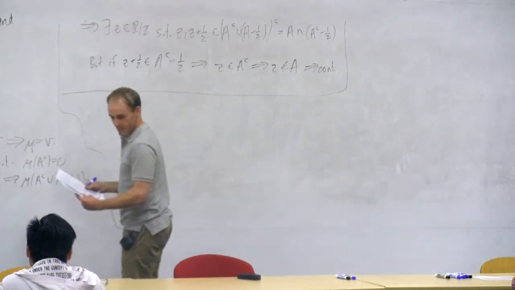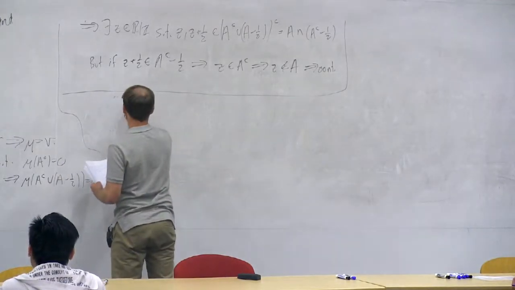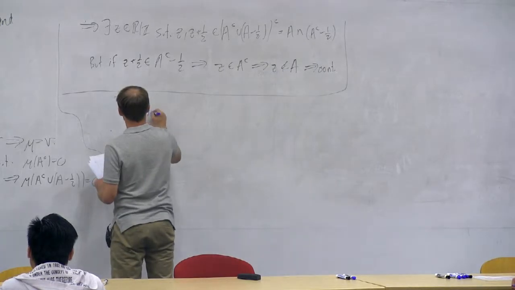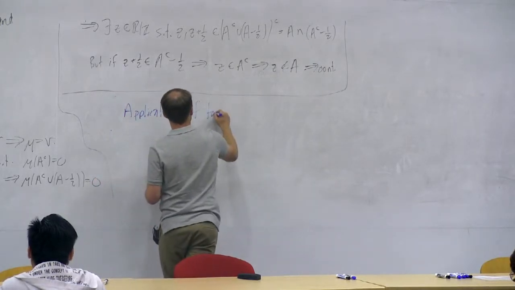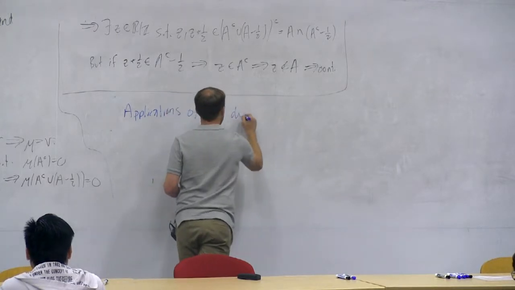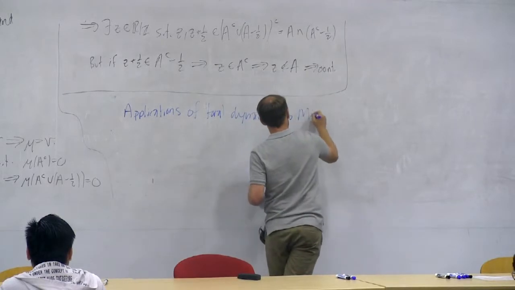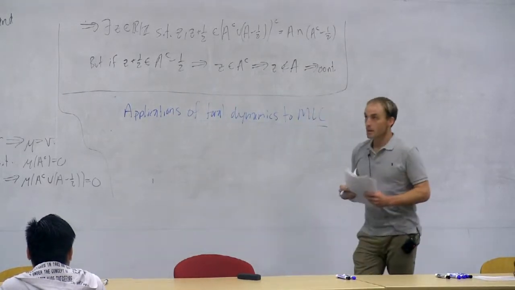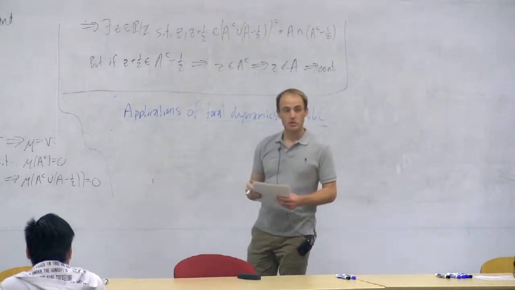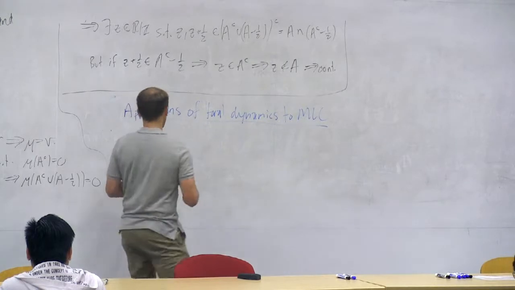And the next section I am going to call Applications of Toral Dynamics. It's a slight lie, but it's slightly true as well, to the mixed Littlewood conjecture. Okay. I told you about the p-adic Littlewood conjecture already. I'm going to tell you the full mixed Littlewood conjecture now. It's not that much more complicated.